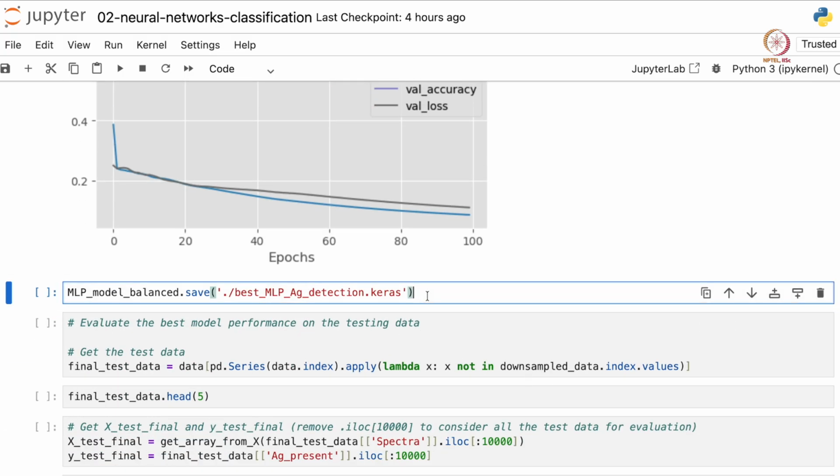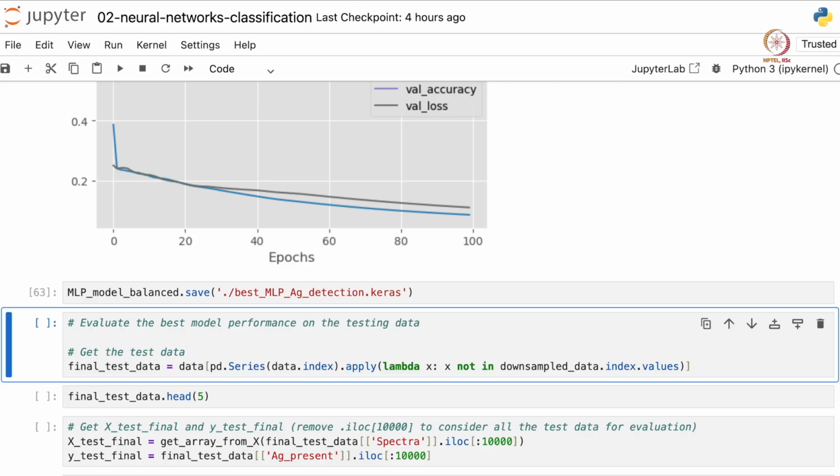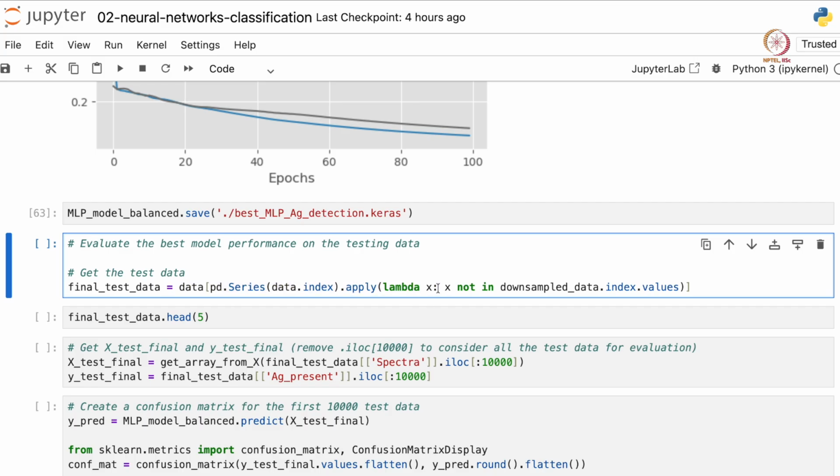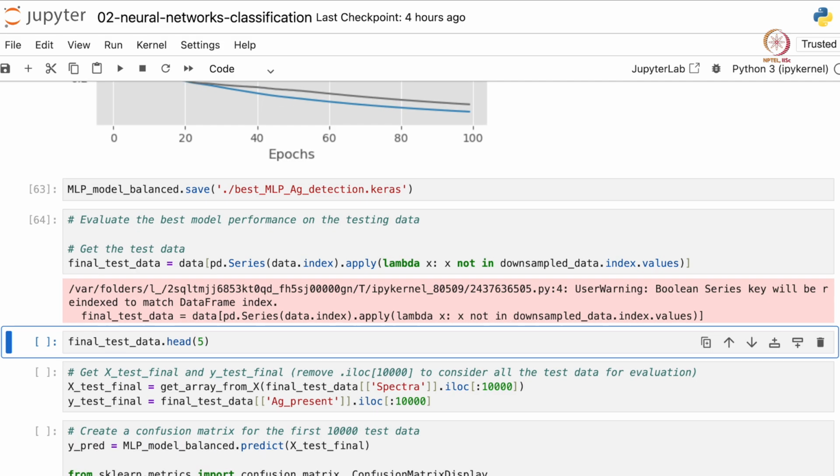Now let's just save this model as our best model, and let's name the model as best MLP AG detection. And finally, let's evaluate this model on our test set. So to obtain our test set, we basically remove all the downsized data from our total data, because this has been used for training. So this is the code for that. We have used a lambda function to find out all the indices that are not there in the downsized sample and use them as our final test data. Let me run this.